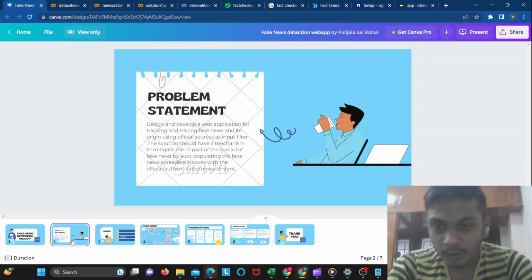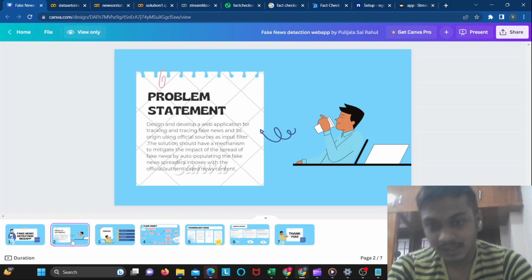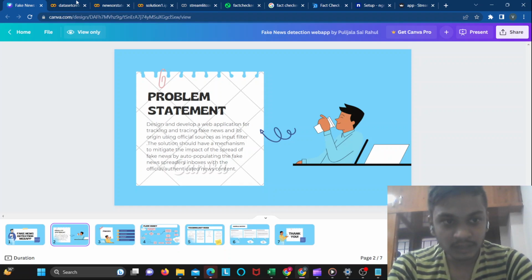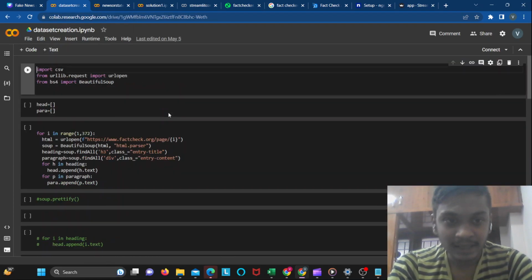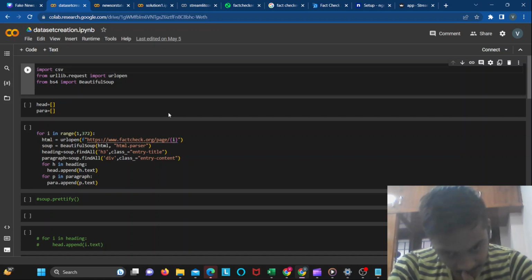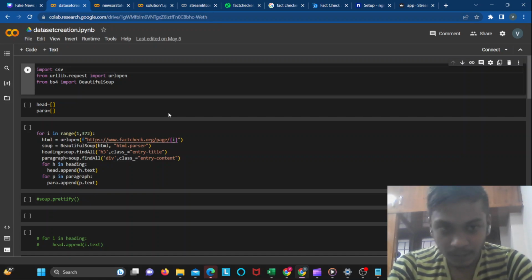We are using a machine learning algorithm to identify whether a news is fake or original news. First, to build a machine learning algorithm, we need to create a dataset. The dataset is built through two processes. One is by taking Kaggle datasets which are already pre-built, and the other is creating a dataset through web scraping. For web scraping we can use Scrapy or Beautiful Soup. In our case, we are using Beautiful Soup.